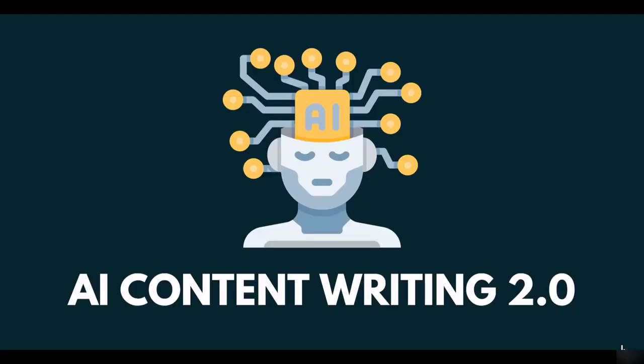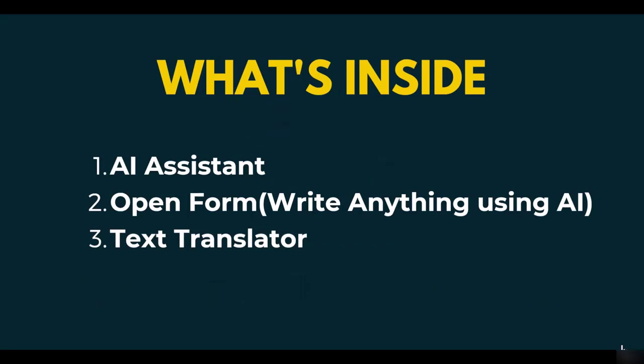After AI content writing 1.0, now we are at AI content writing 2.0, where we will be going with content writing more in advanced and more professional. So let's just cover what's inside this section. First of all, I'll be talking about AI assistant, how it works, what are the use cases of AI assistant. Then I'll tell you about the most amazing thing, which is open form, where you can write anything using AI.